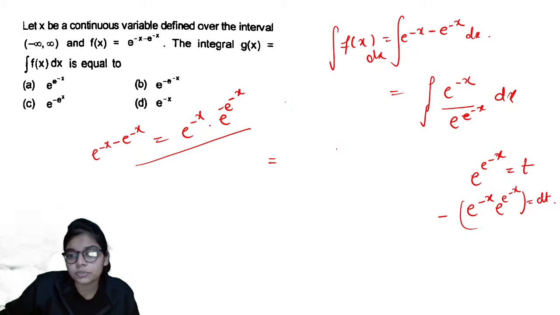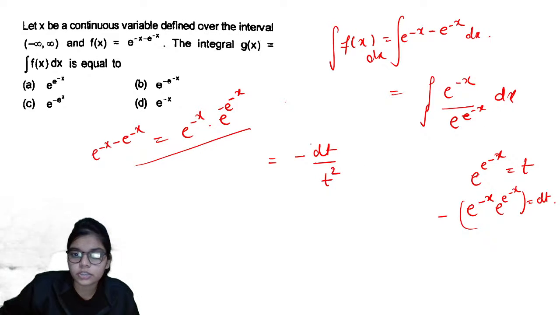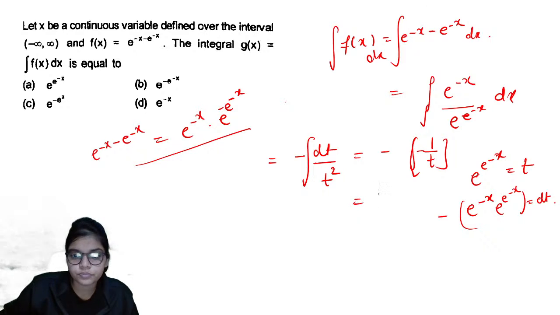So you are substituting it as minus dt upon this will go below, that will become t, and there is already your function, so it will become t square, so it will become minus t is e to the power minus x, and there is a minus sign.